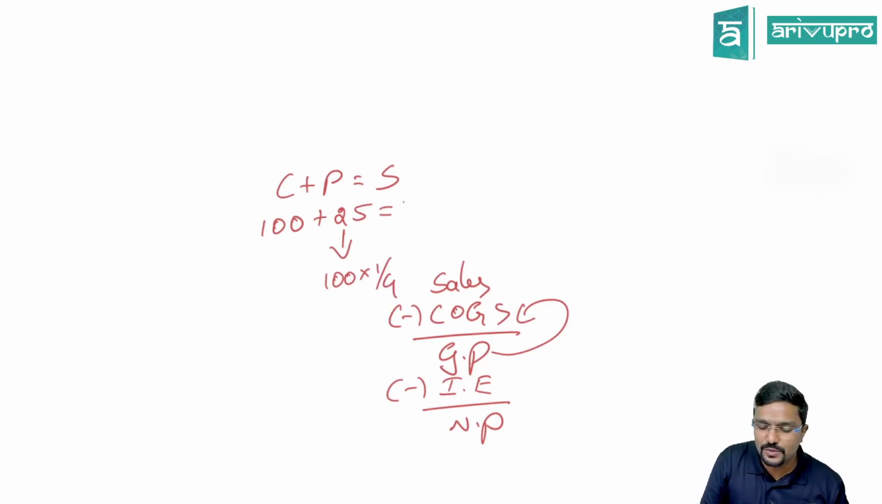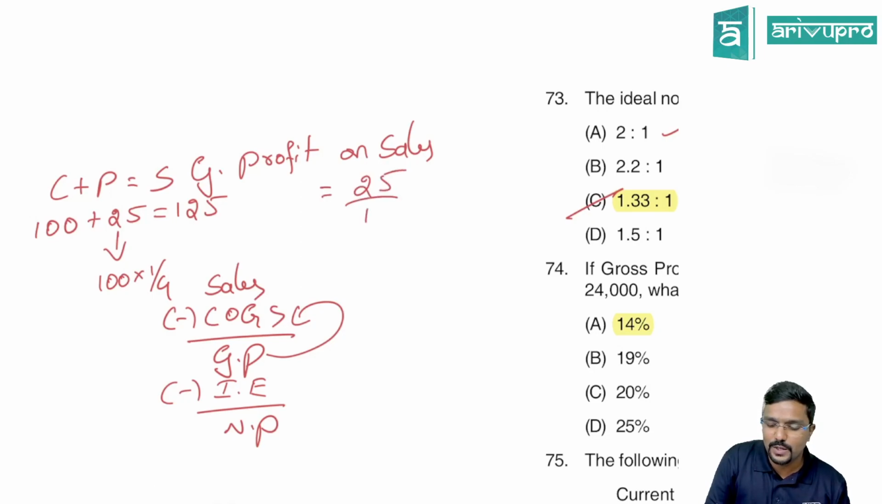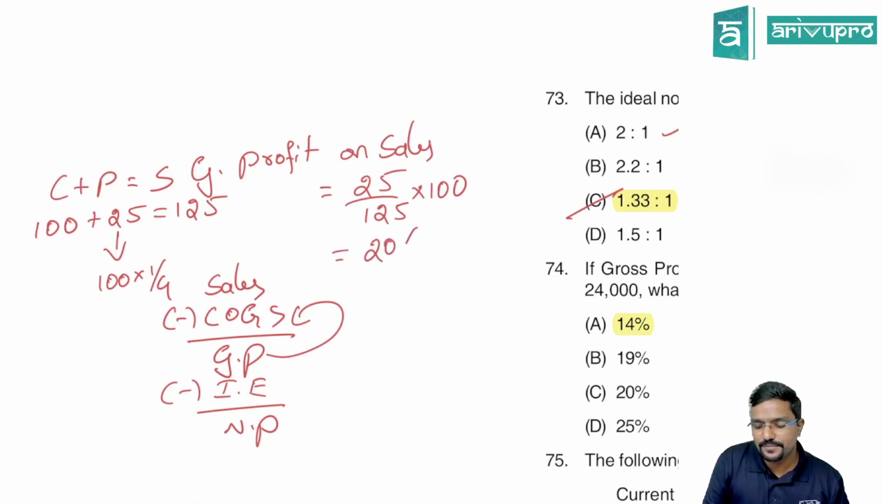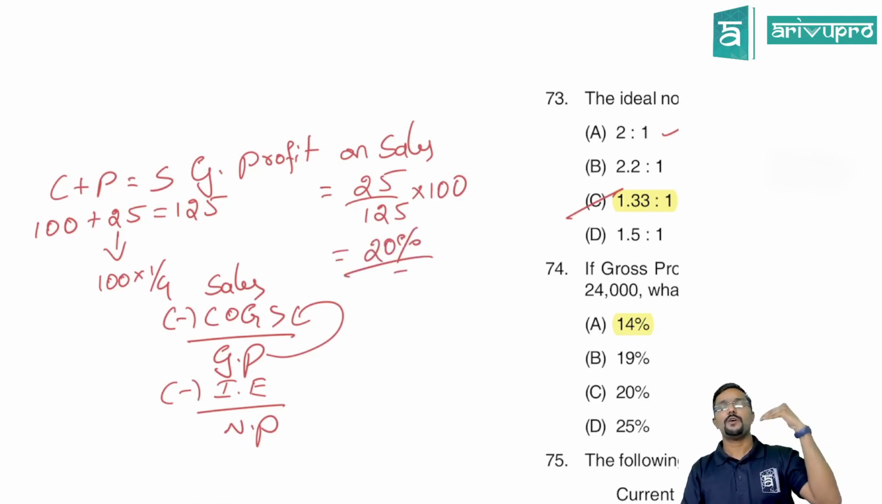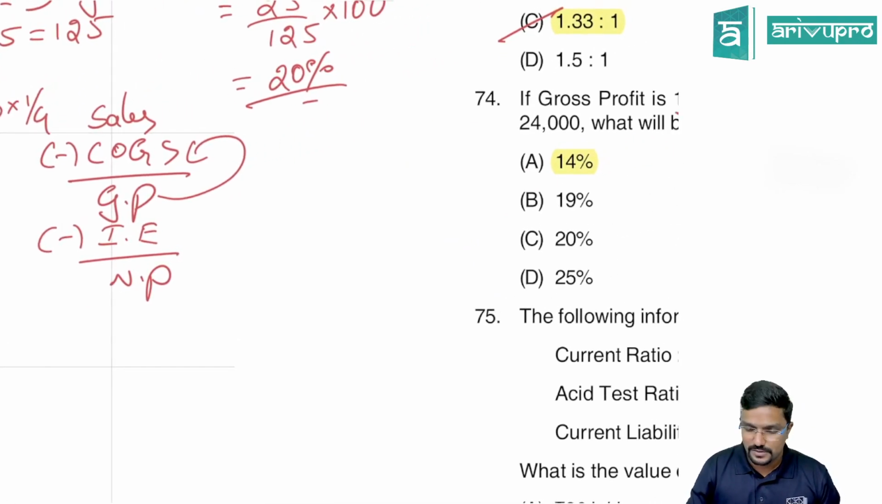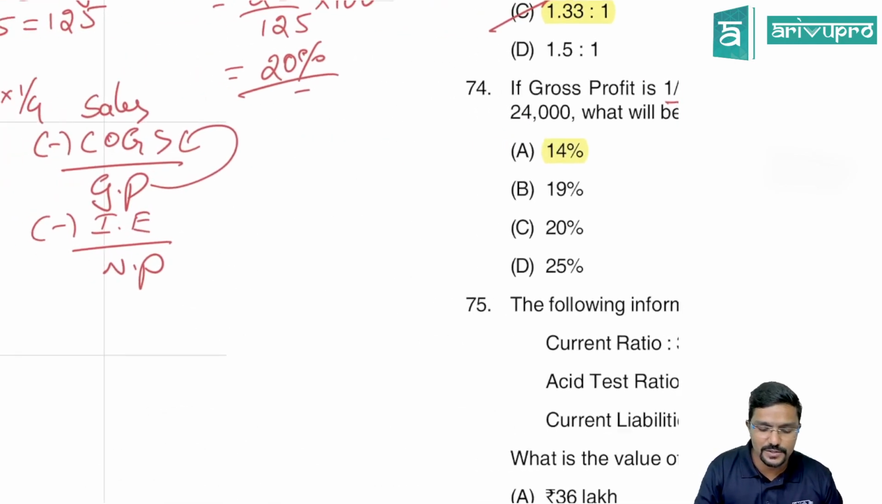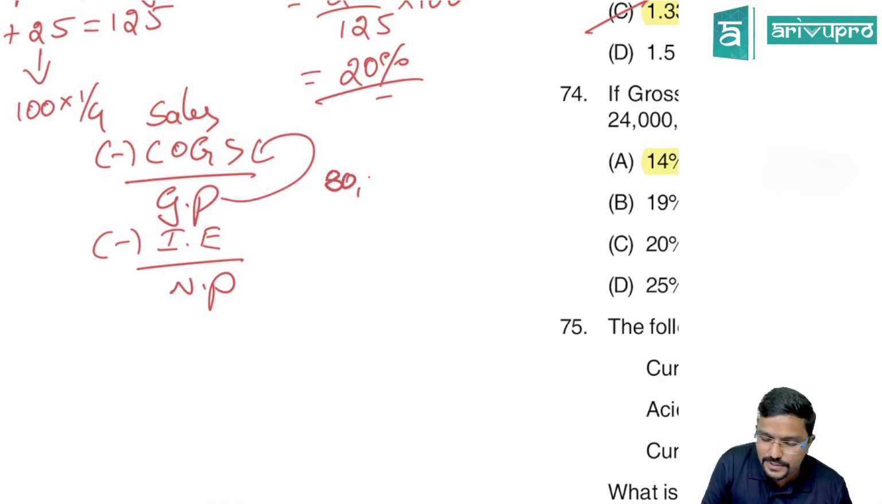So how much will be sales? 125. So can I calculate profit percentage on sales? That is gross profit percentage on sales. How much will it be? 25 by 125 into 100. So it is 20%. So profit percentage on sales is 20%. Okay, sir. Now, how much gross profit are you getting? Sales is 4 lakh into 20%, 80,000. So I got gross profit 80,000.